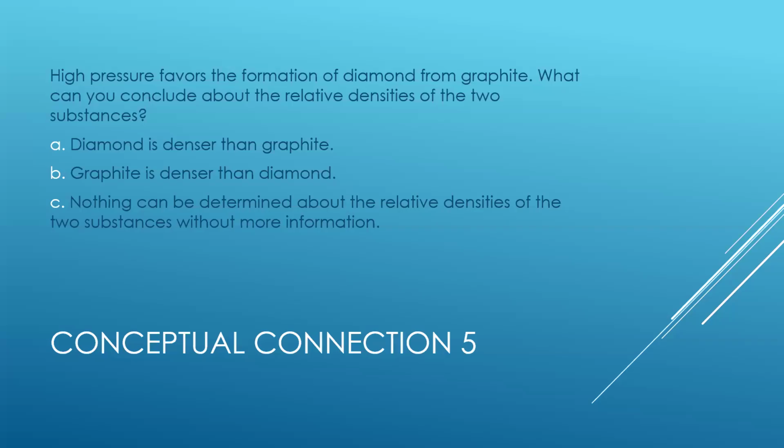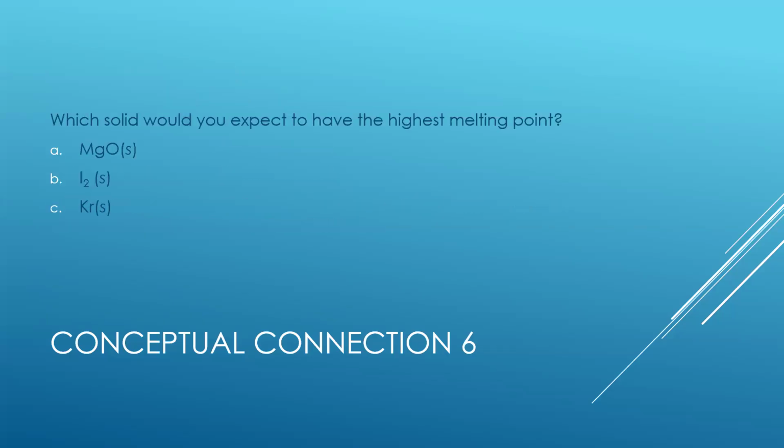Your answers are A, diamond is denser than graphite, B, graphite is denser than diamond, or C, nothing can be determined about the relative densities of the two substances without more information. And next, which solid would you expect to have the highest melting point? Would it be magnesium oxide, iodine, or kryptonite?